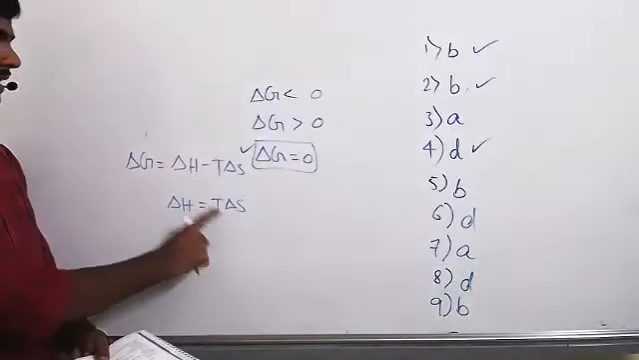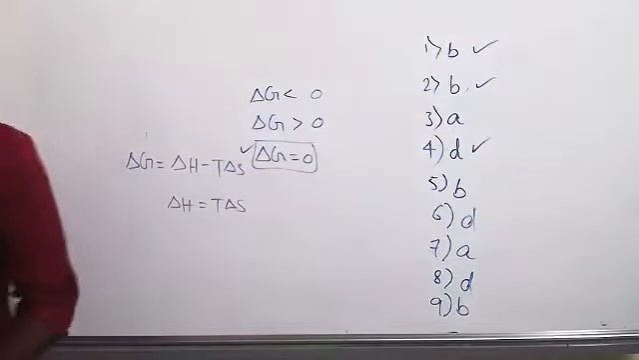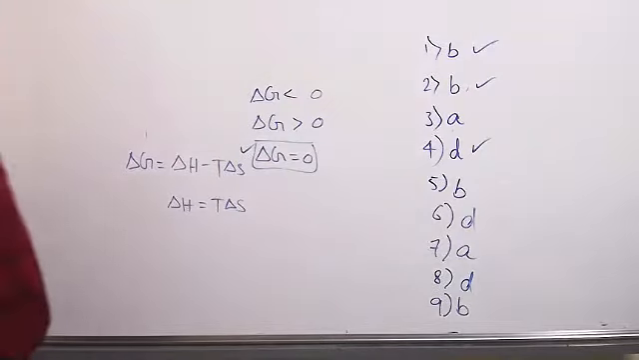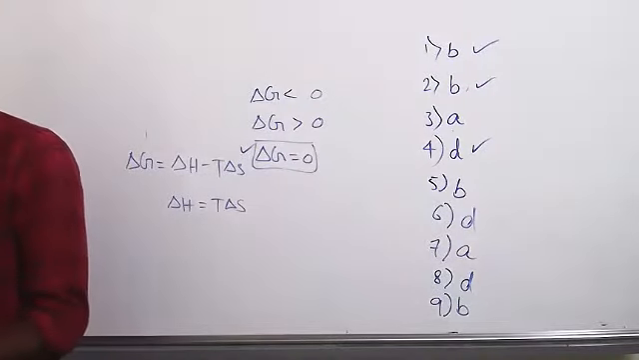Delta H is equal to T delta S. Then delta G becomes 0. That's equilibrium. Okay. Next question to Sanjit.